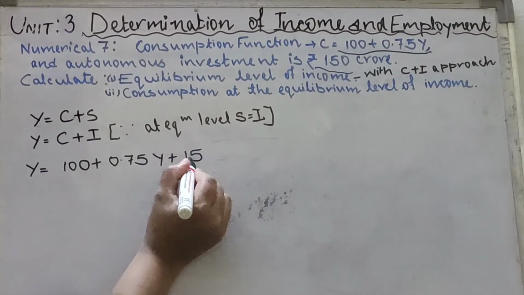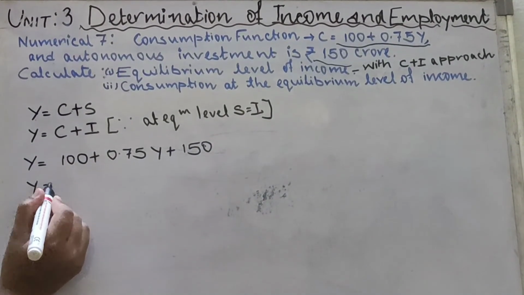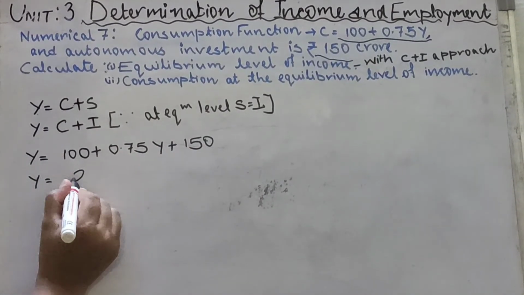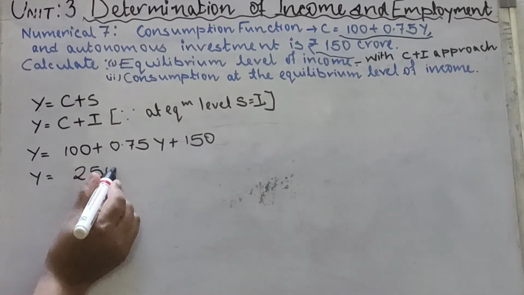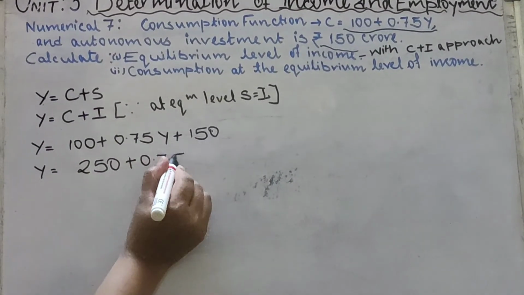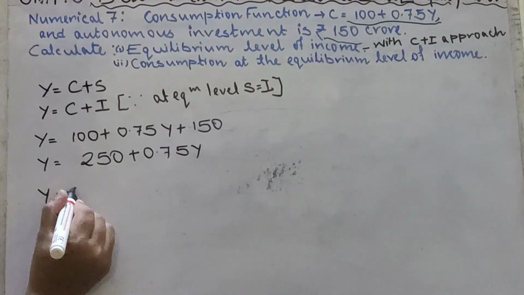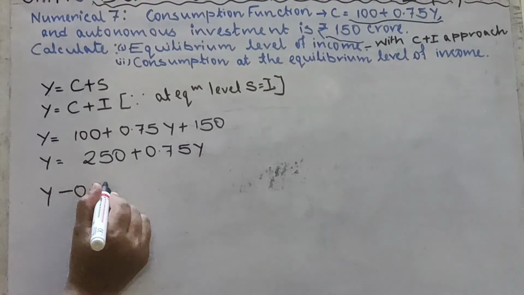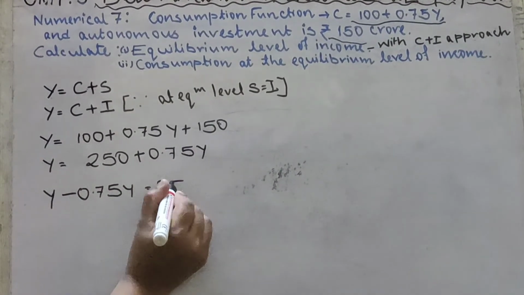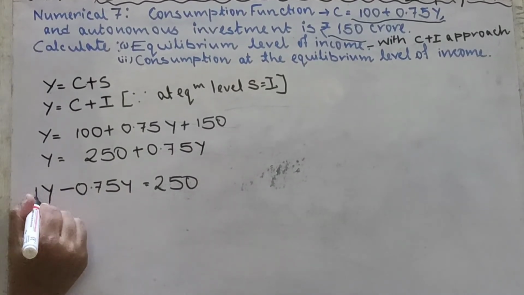So Y is equal to 150 plus 100 is 250 plus 0.75y. We will bring the y here. 0.75y is equal to 250. We know that here 1 is there.